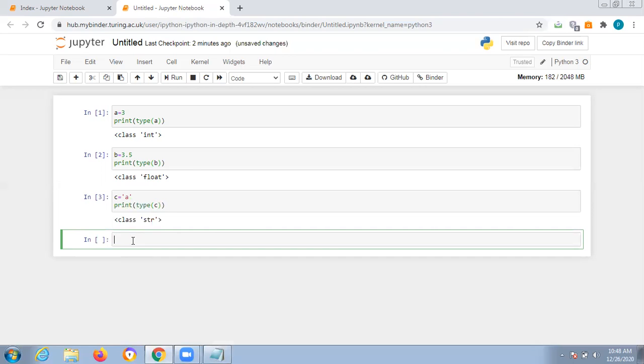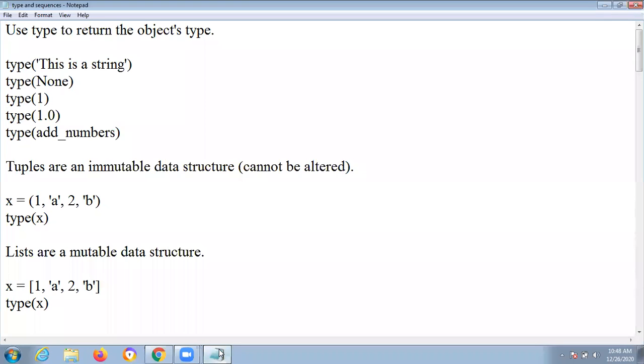And these are the basic things you have to learn, right? Types. I prepared some points I want to share with you, and accordingly, we will see what the things are. Suppose you have to use type to return the object type.